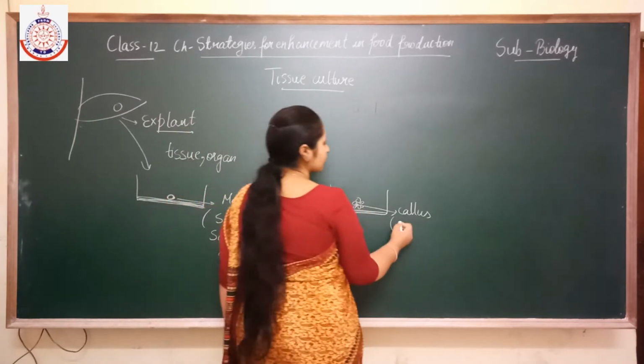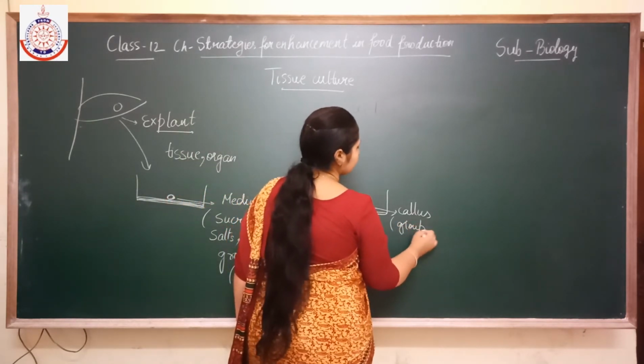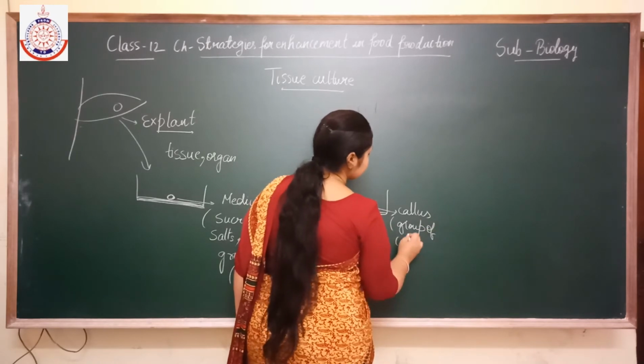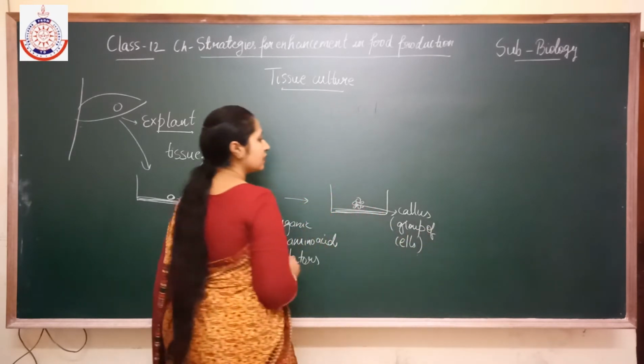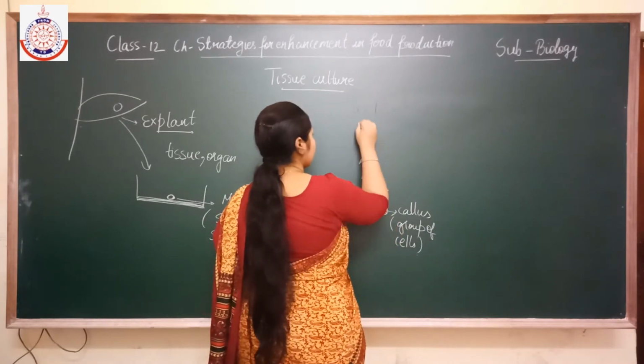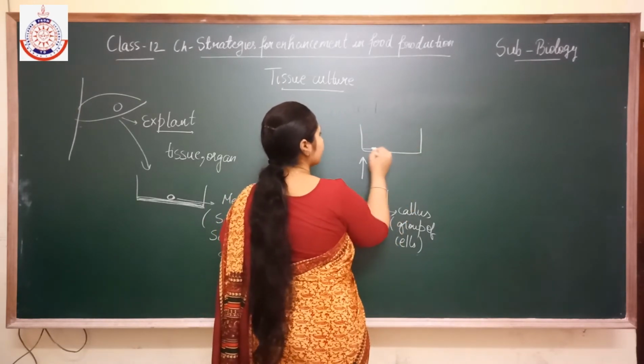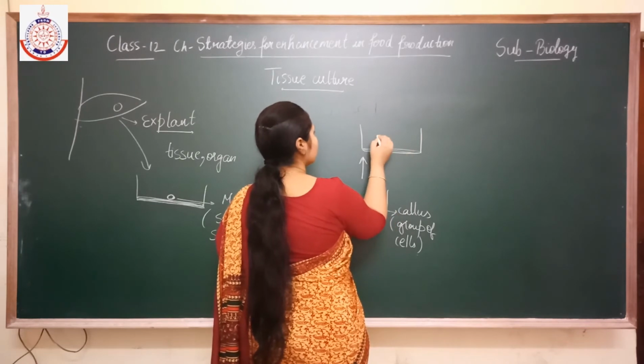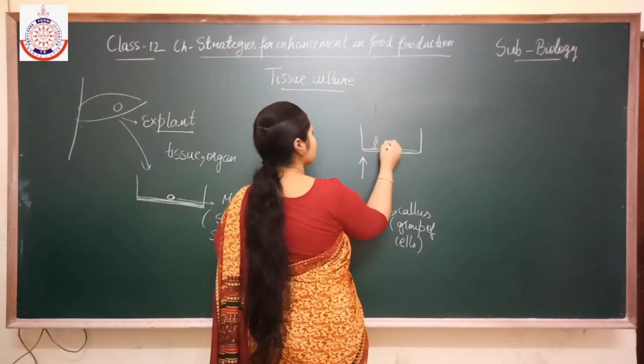This is callus. After division it forms the callus. Callus means a group of cells. Then this callus will differentiate into the roots and the shoots also.